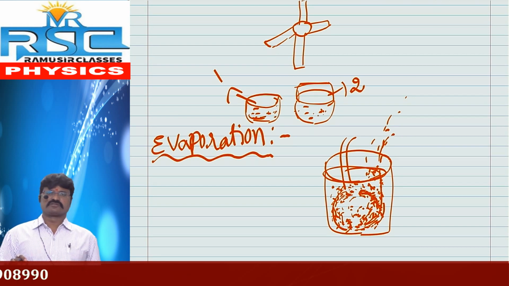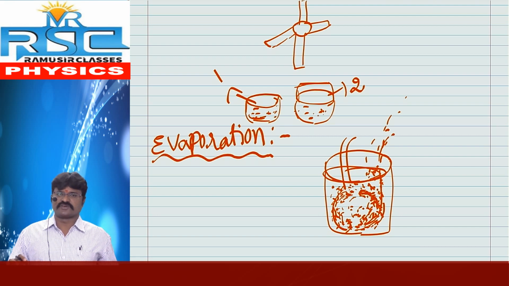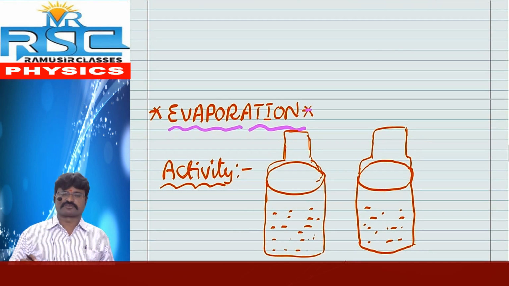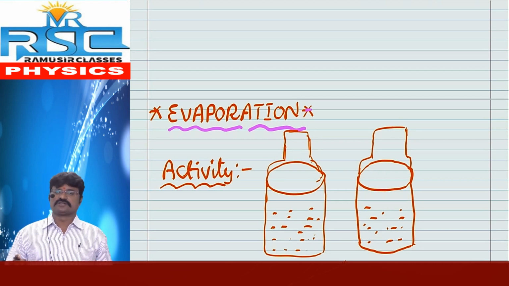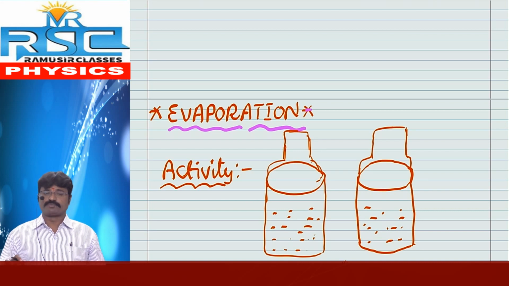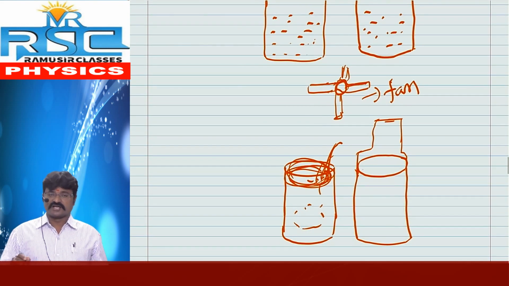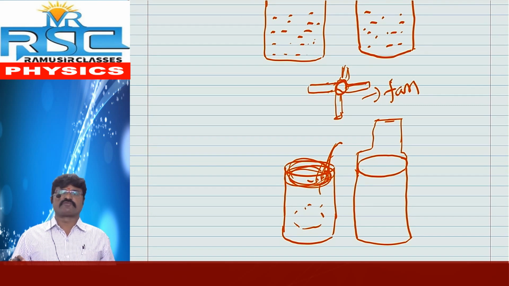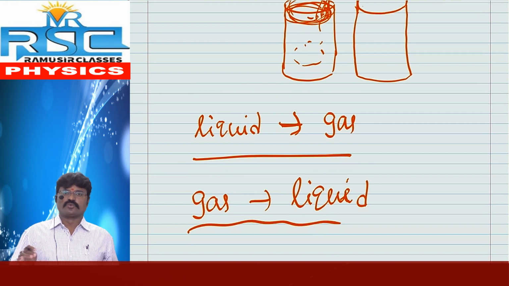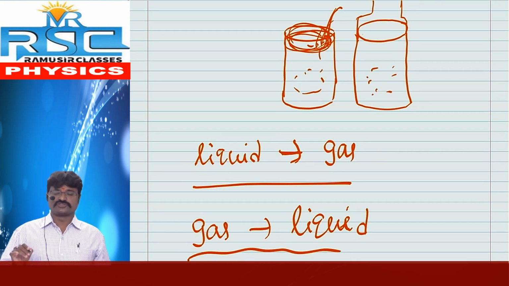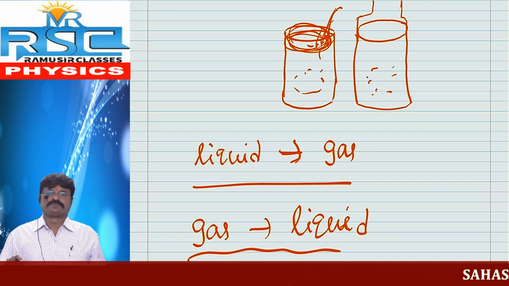What is evaporation? Evaporation is a simple process where the liquid phase changes into the gaseous phase. I already demonstrated this with an activity. Take two petri dishes and place 1 ml of spirit in both. One is closed with a lid, the other is open. Then these two are placed under the fan. Because the fan is rotating, you can easily observe that the open dish doesn't contain any spirit, and from this you have to understand that the spirit has evaporated.